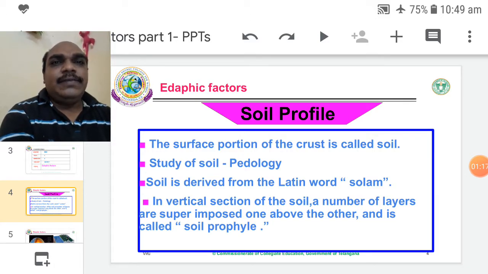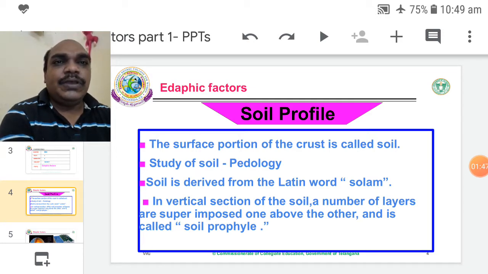The Earth planet has a surface layer. That surface portion, up to 30 kilometers depth, is called the crust. So altogether, the Earth planet is divided into three layers. The surface layer is called the crust, extended up to 30 kilometers. The middle one is the mantle, the lower one is the core. The uppermost layer is considered as crust.